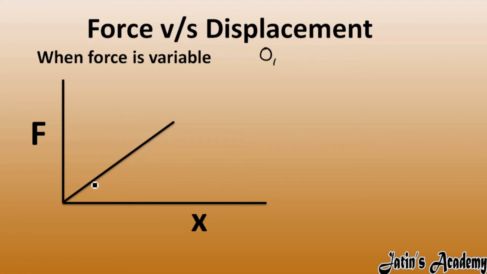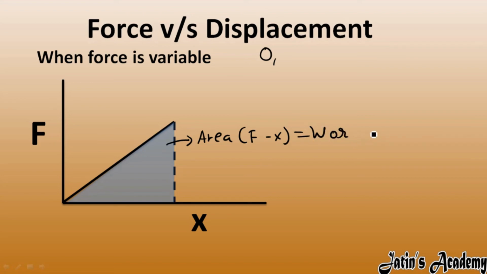Okay, so in this graph initially force is 0 and displacement is 0. The force's value is increasing, and displacement is also increasing. Here we have to see one thing: the area under this curve will give you the value of work done. So the area under the force-displacement graph gives you work done.